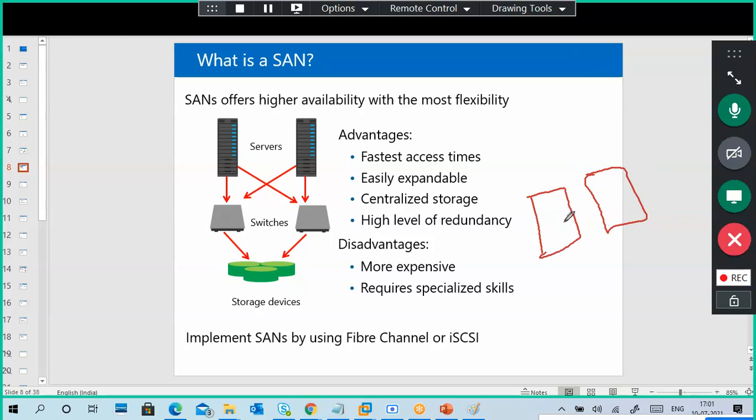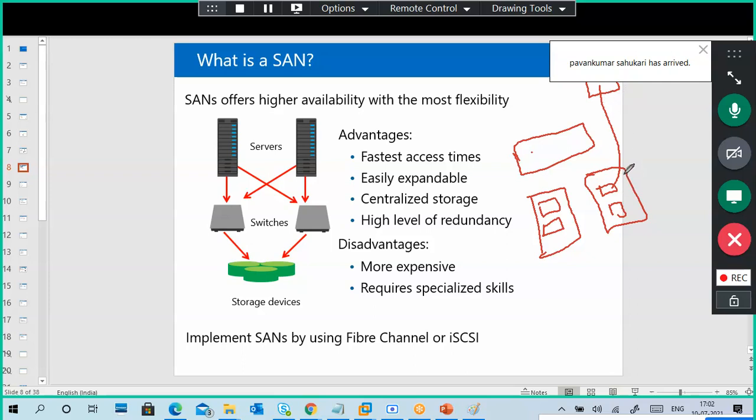For example, this is the storage bay, and this is the SAN controller. Using this SAN, we create the required storage blocks, and we attach these blocks to the servers as per the server's requirement. So actually data is stored here, and data is accessed from here.